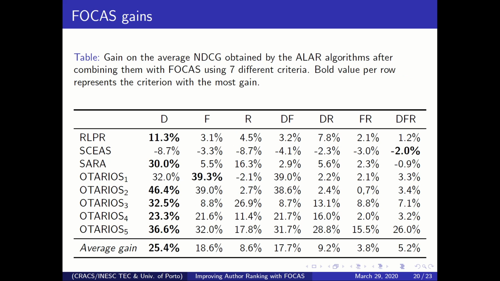So now we move to the comparison with the FOCAS algorithm. And here in the FOCAS, you apply the same criteria. We tested the 7 different criteria for all the methods, and you can see here that the gains are more significant, which basically means that the limitation of the FOCAS-NAIVE was real. And when we overcome this limitation, we are able to improve the results significantly. And still, for the criteria, distance was the best one, and you can see here that it consistently and significantly improved the gains of the author ranking algorithms.